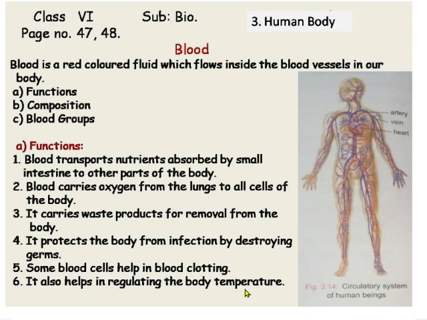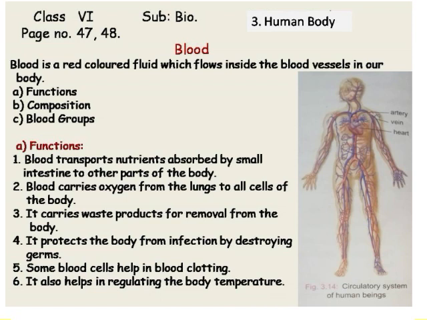Regulating of body temperature is very important, as many of the functions, important reactions in the body take place at a particular temperature, that is 36 to 37 degrees Celsius. If this body temperature is not maintained, these essential reactions cannot take place in the body. So this body temperature should be maintained in our body, that is done by the blood.